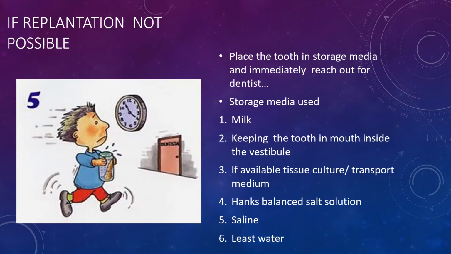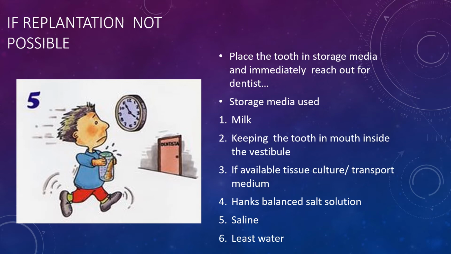Now, what if reimplantation is not possible at the site of injury? Due to some unknown reason, the guardian or the patient's attendant is not able to replant the tooth back in its socket, then what should we do? We should place the tooth in a storage medium and immediately reach out to a dentist.